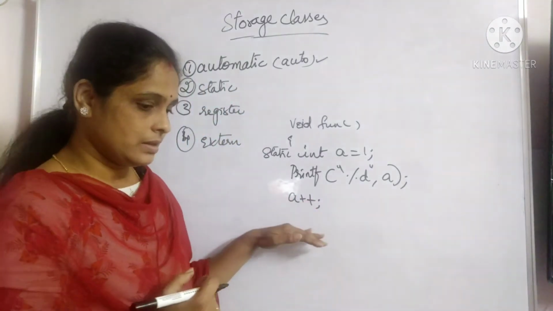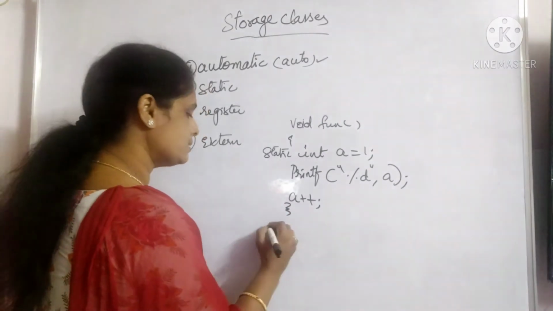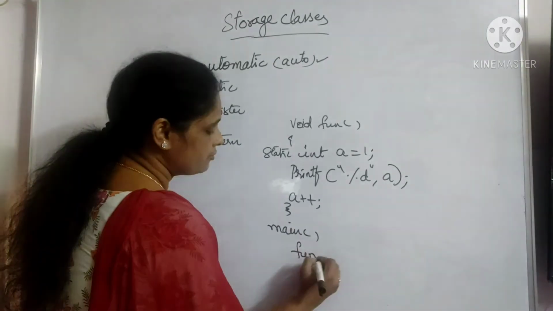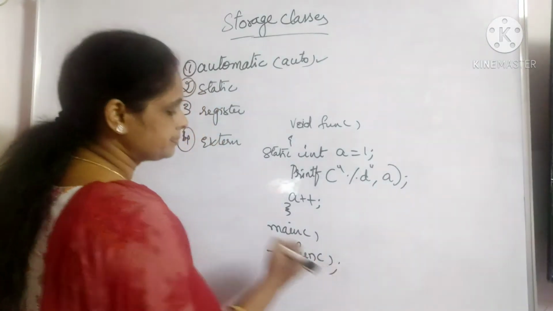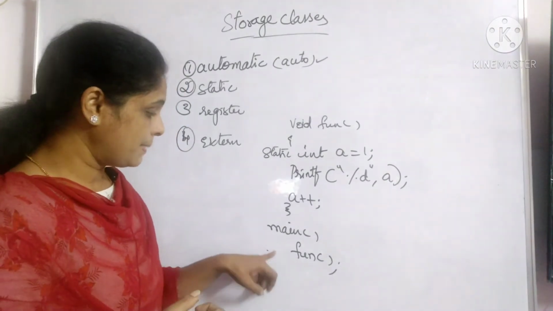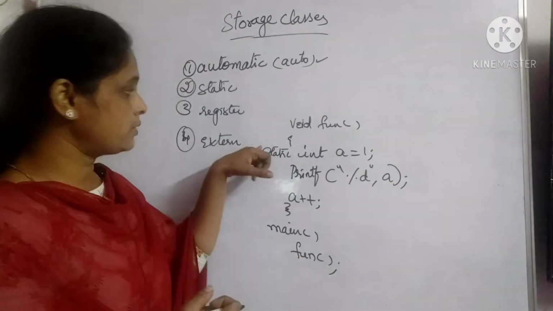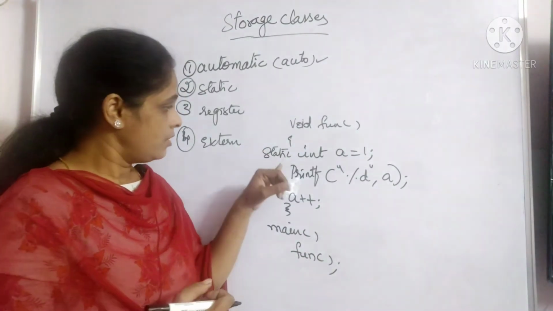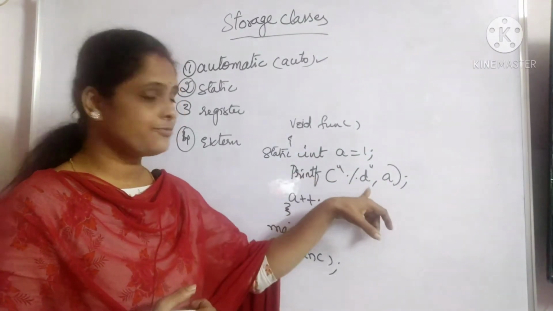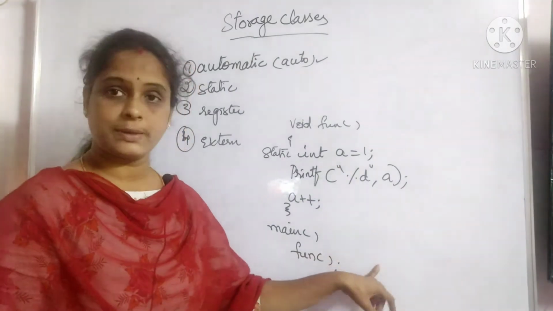Now see what happens in the main section. I closed it here. Now in the main section I have called fun once. So the control will go to fun, where a is equal to 1 and printf prints a. What is the value of a? 1. So that 1 will be displayed here.